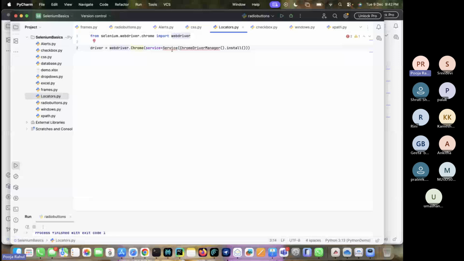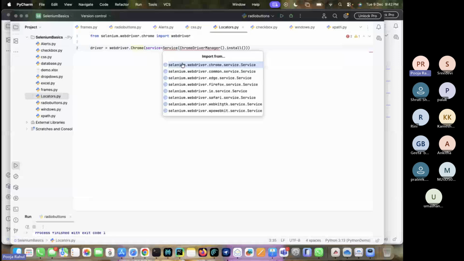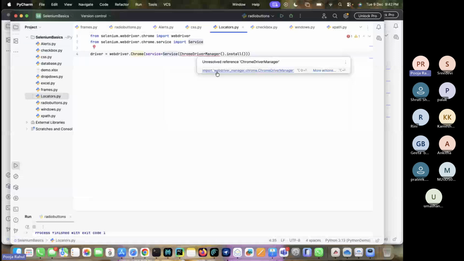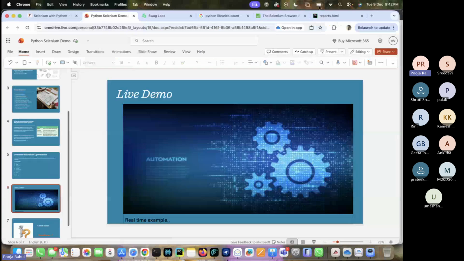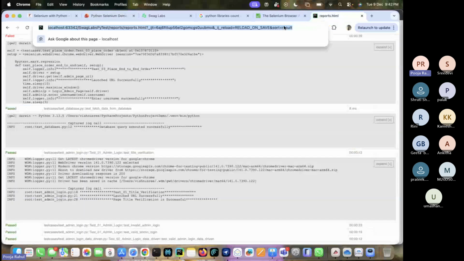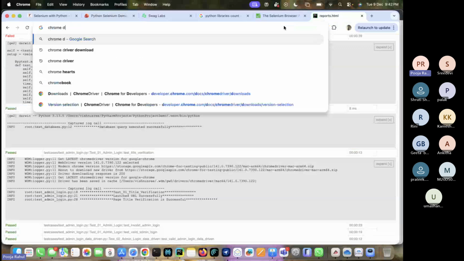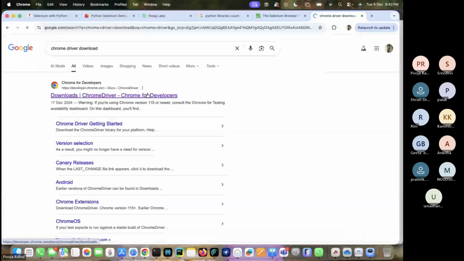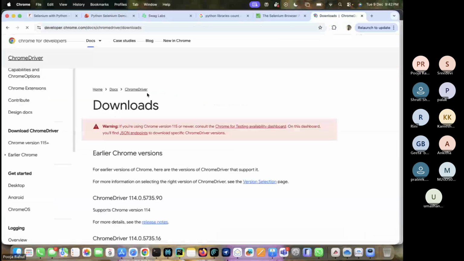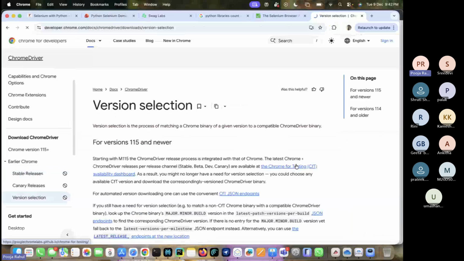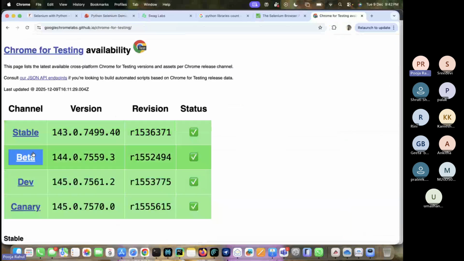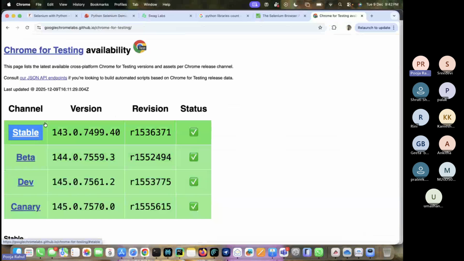After that, we are installing the Chrome driver. What we are installing and why is an advanced topic again. In general, we have to go here and download the Chrome driver, the latest Chrome version web drivers for Chrome.